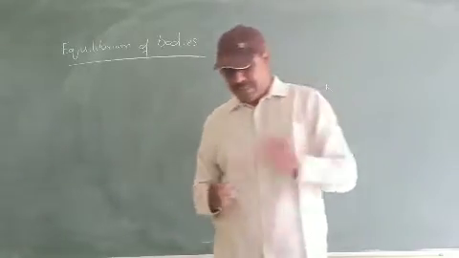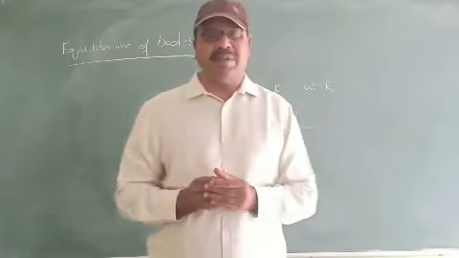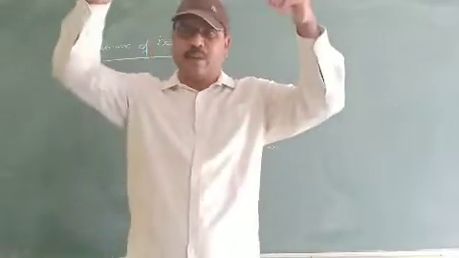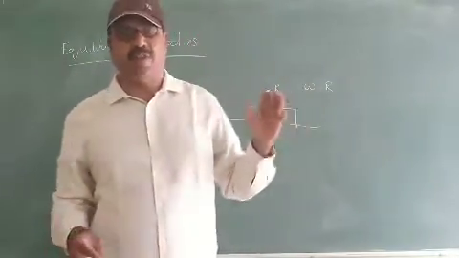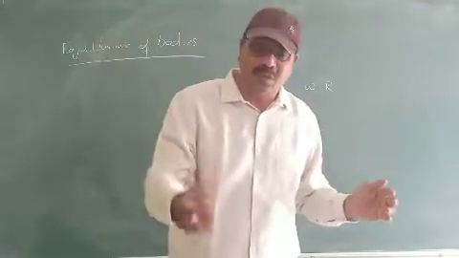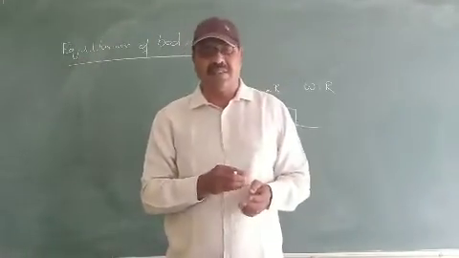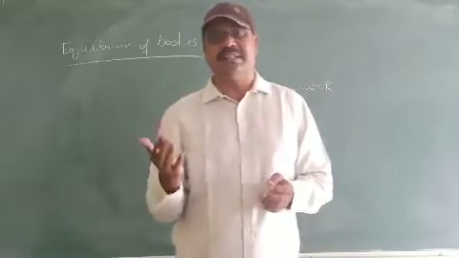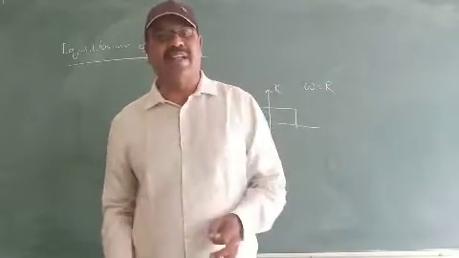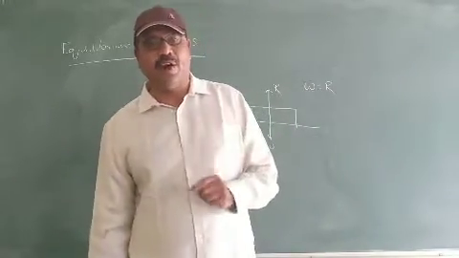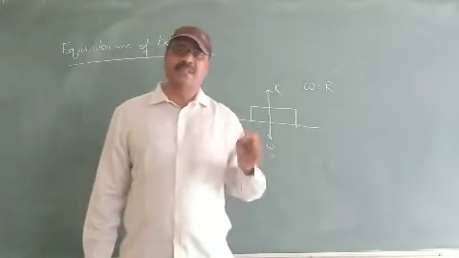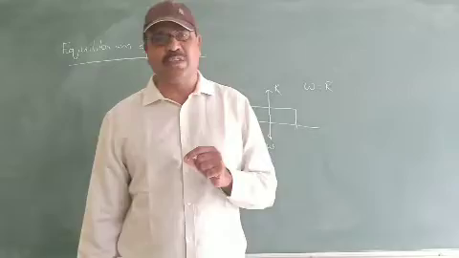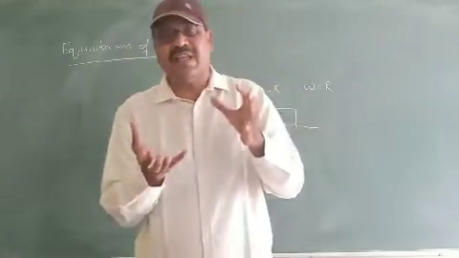An example I can quote for dynamic equilibrium is a raindrop falling. From our basic studies, we understand that as it is moving towards the surface of the earth, its velocity should increase. That means it should go on accelerating, but that raindrop will be moving with constant velocity. Why is it moving with uniform velocity or constant velocity? Because of the resistance of the air.